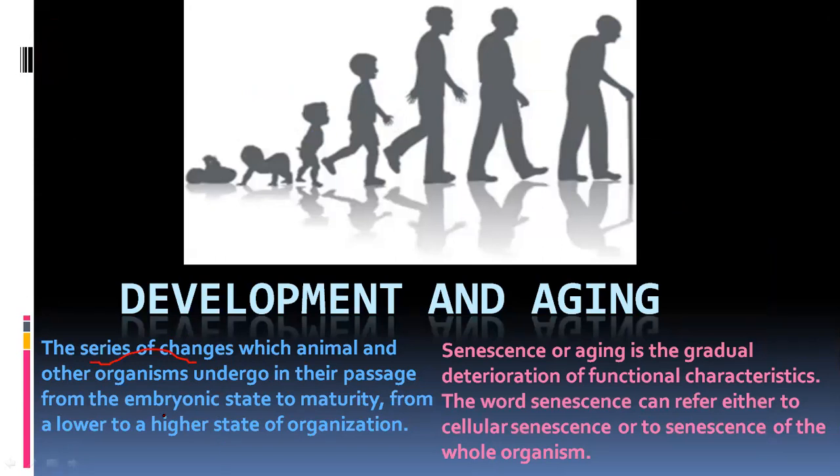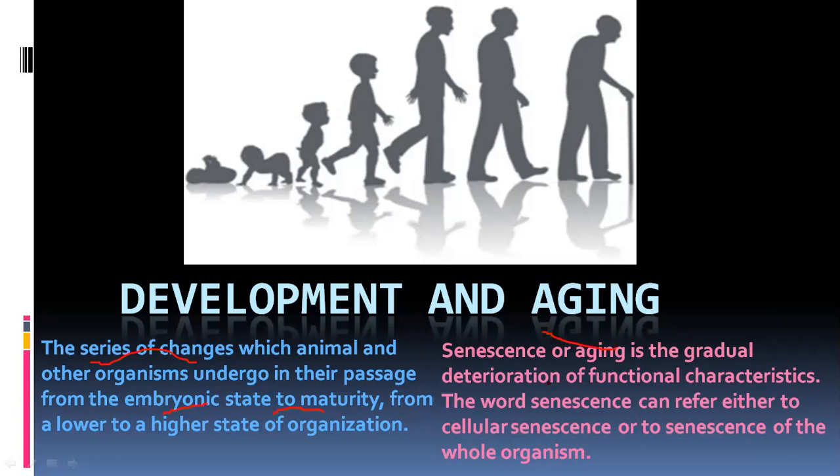So from embryonic state to maturity, all these changes are included in development from a lower to higher state of organization. We will talk in this chapter all about the development, how this is done, how it is started. We have seen in the previous chapter on reproduction how this is started by the fertilization of egg and sperm.